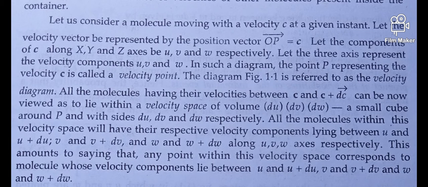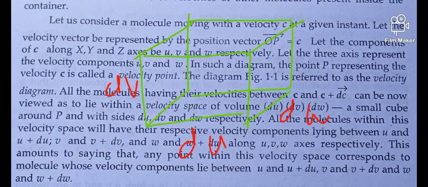All the molecules having their velocities between c and c plus dc can now be viewed as lying within a velocity space of volume du dv dw, a small cube around P with sides du, dv and dw respectively.